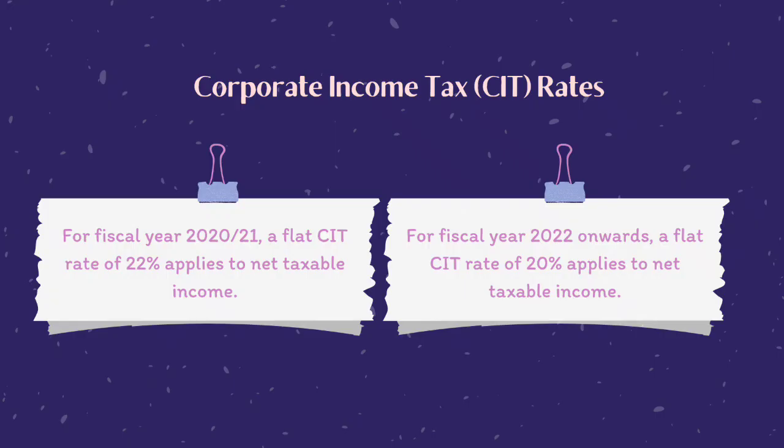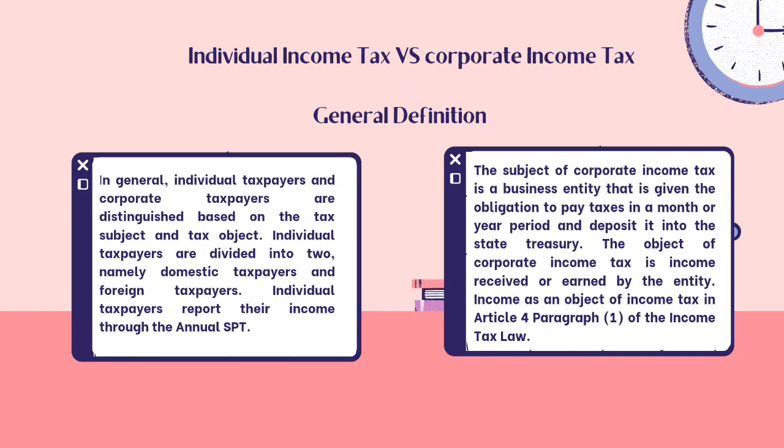Next, corporate income tax or CIT rates. The first one, for fiscal year 2020 until 2021, a flat CIT rate of 22% applies to net taxable income. And then the second one, for fiscal year 2022 onwards, a flat CIT rate of 20% applies to net taxable income. Next, we need to know the difference between individual income tax and corporate income tax.